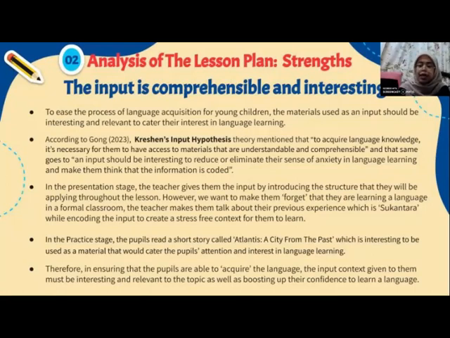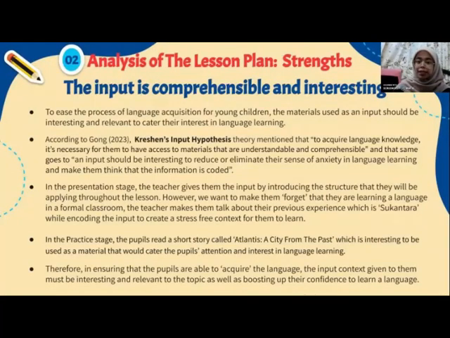Well, therefore, in ensuring that the pupils are able to acquire the language, the input context given to them must be interesting and relevant to the topic, as well as boosting up their confidence to learn a language, which also means that the teacher must be able to manage and provide a lesson where the inputs can easily be understood by the students and in line with their latest interests.